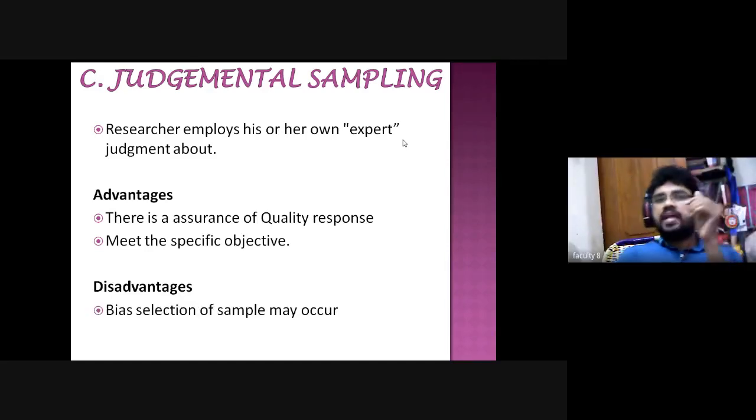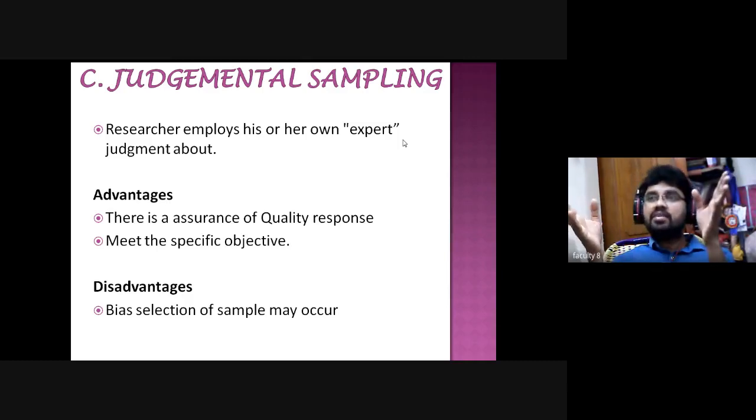Then disadvantages. The first is that biased selection of the sample may occur. What is it, biased selection of the sample? For example, consider partiality. If our dean is well known to me and he selected only me, there is some biased selection.